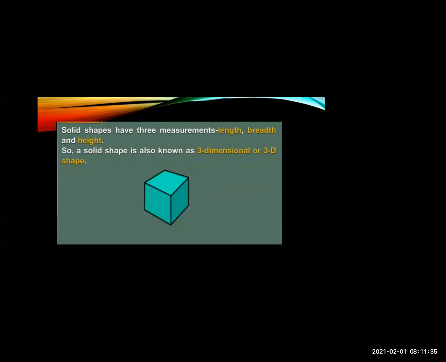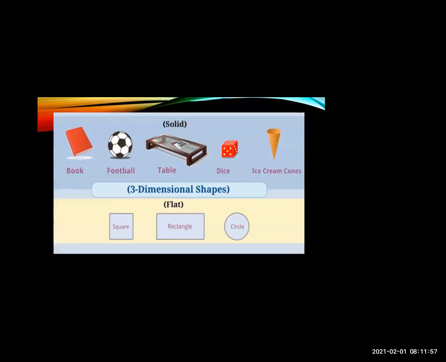Now see, solid shapes have three measurements. Whatever solid shapes are there in your day-to-day life, that all comes under 3D. So a solid shape is also known as a 3D shape. Now this is a cube. You might have seen a cube in your day-to-day life examples. So that comes under 3D shape.